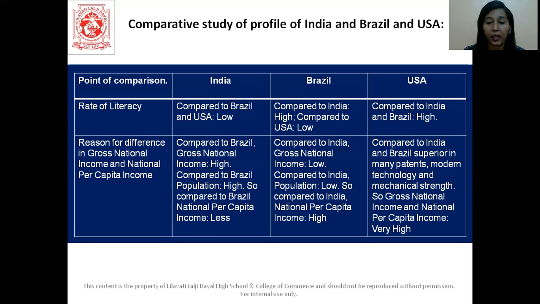They have a lot of patents, they have modern technology. So even though their population compared to Brazil is high, yet their per capita income is very high compared to both the countries, because their national income is very high. All right. So that's about the reason in the difference between your national income and your per capita income.